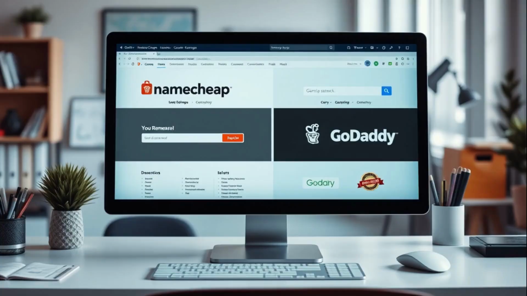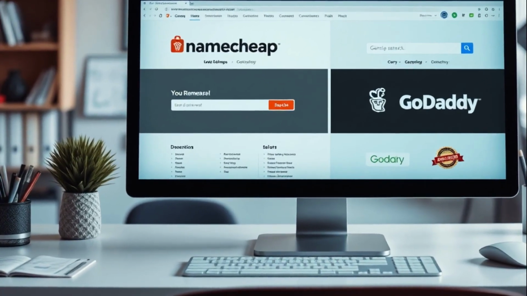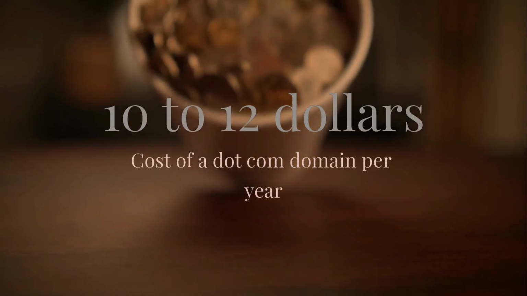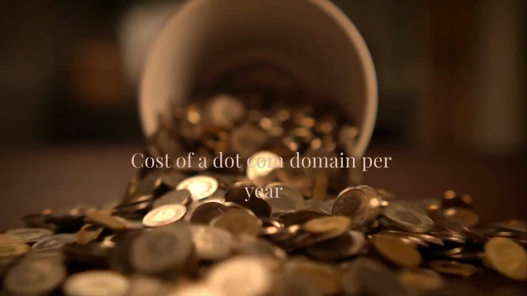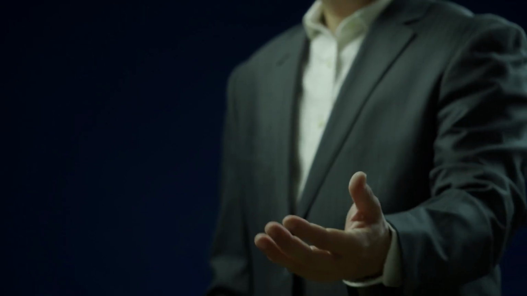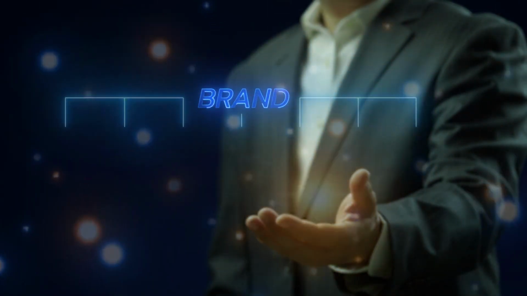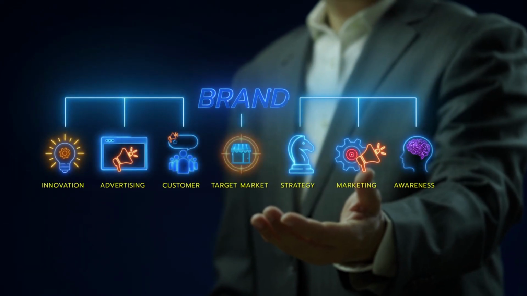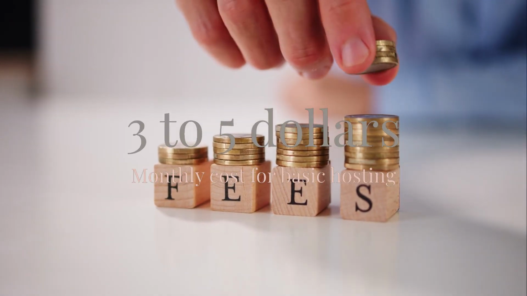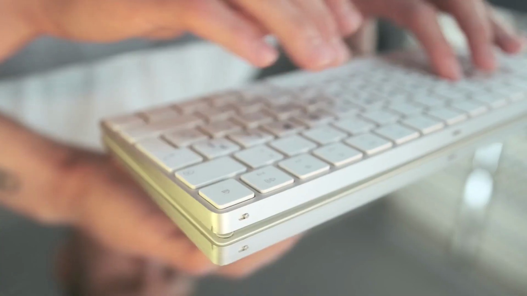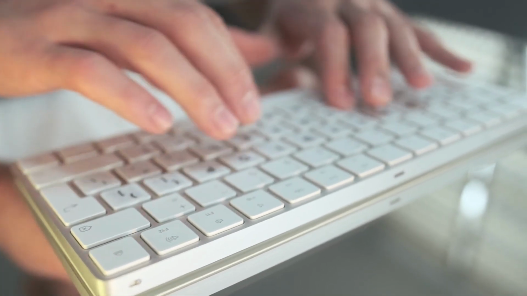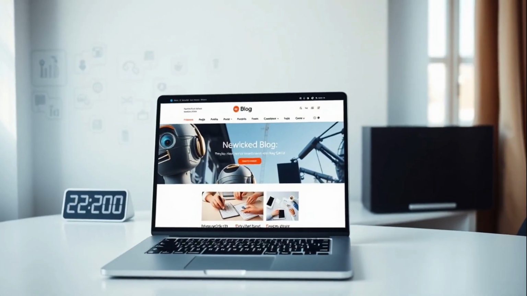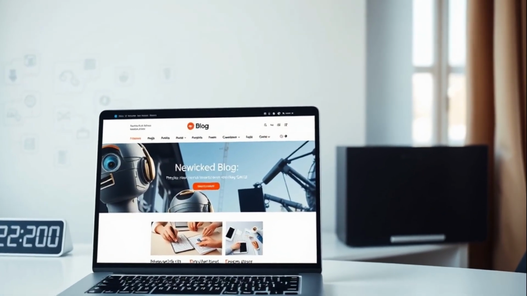Once you choose your niche, register a domain name. Use Namecheap or GoDaddy. A .com domain costs around $10 to $12 per year. Choose a name that is short, memorable, and clearly related to your niche. Set up your blog on WordPress with affordable hosting from Hostinger or SiteGround. Basic hosting costs $3 to $5 per month. Install a free theme like Astra or GeneratePress. Your blog is live within 2 hours of starting.